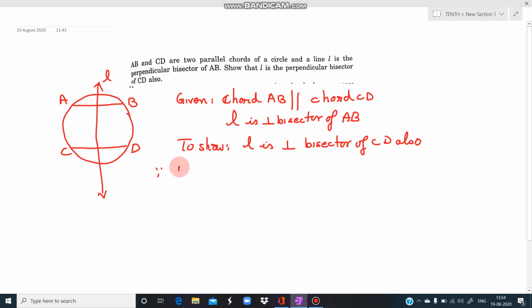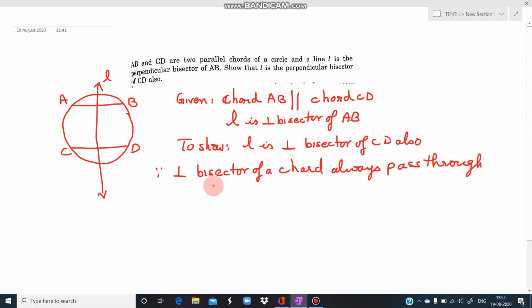Now since we know that the perpendicular bisector of a chord always passes through the center of the circle, if we take the center O of the circle, that means this L will pass through O. So therefore this line L will pass through the center O. Now this line L is the perpendicular bisector of AB.